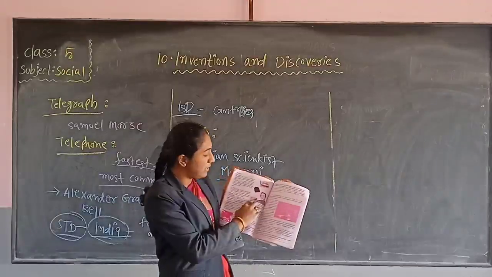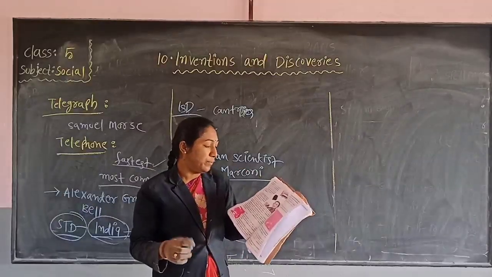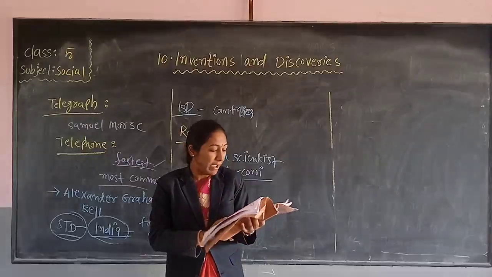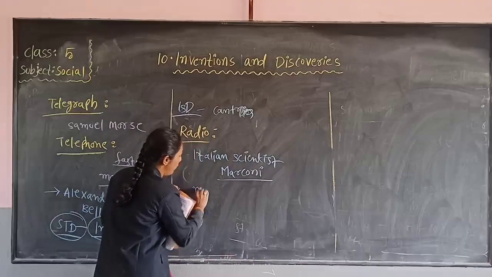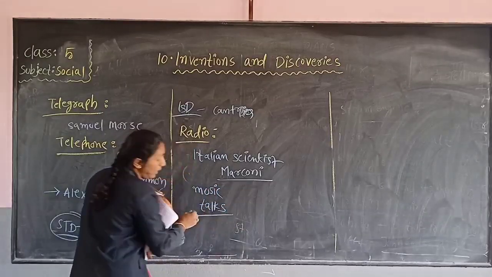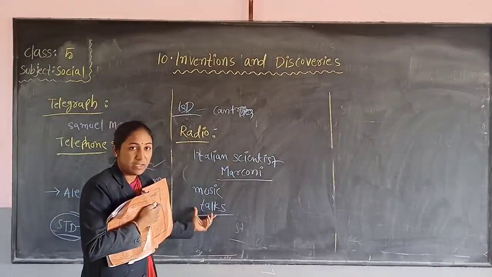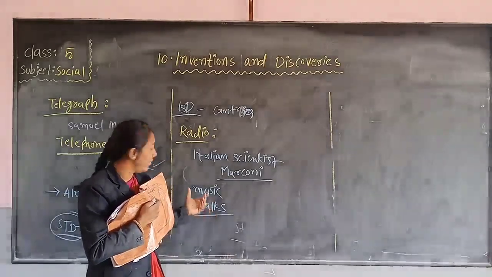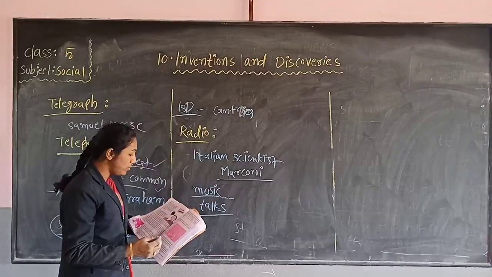Look at the picture, children. This is the radio. We can listen to music, talks, plays, and the news on the radio while we sit at home. Talks, for example, are speeches by very important persons in a meeting, like the Prime Minister's speeches. Music means songs, plays, and the news.